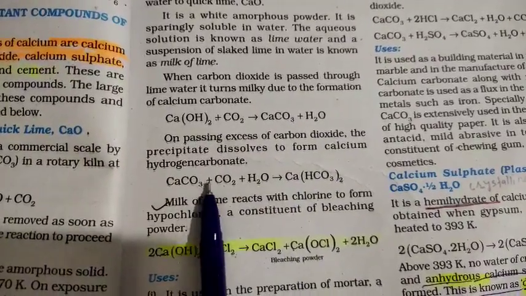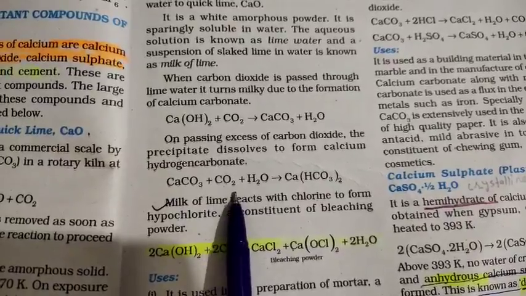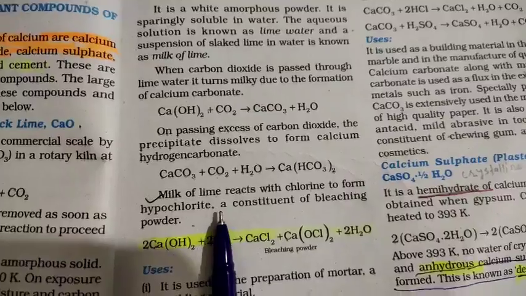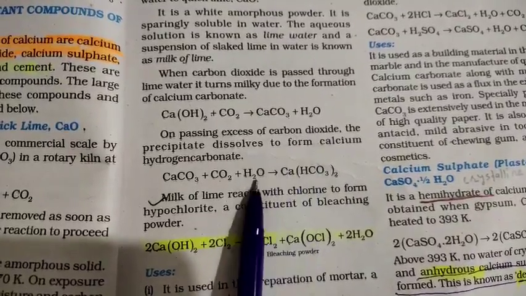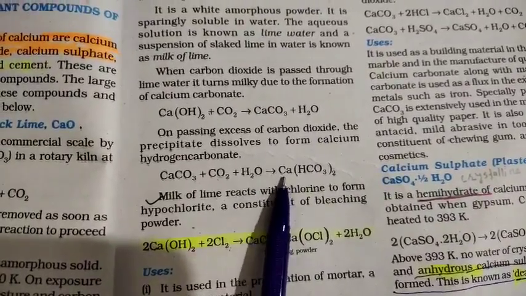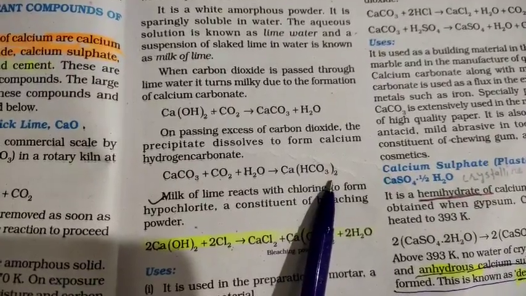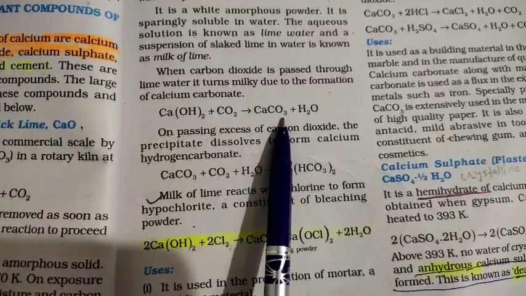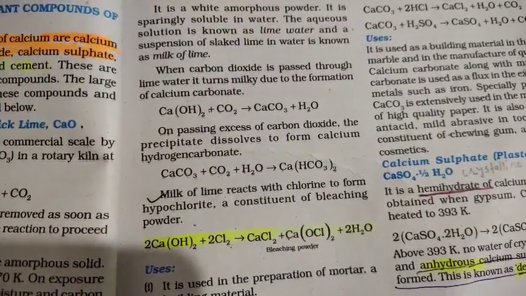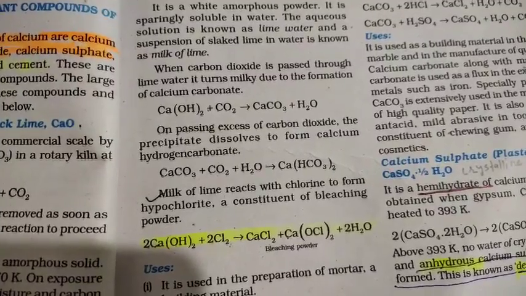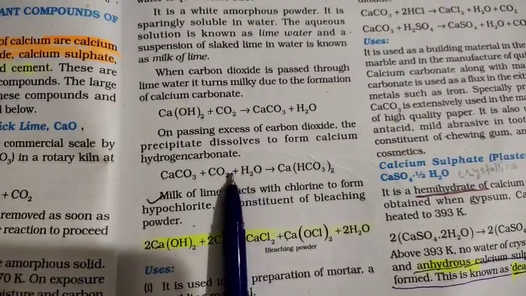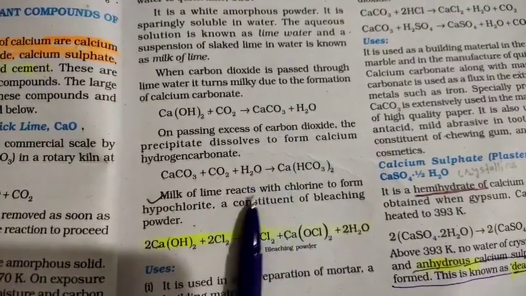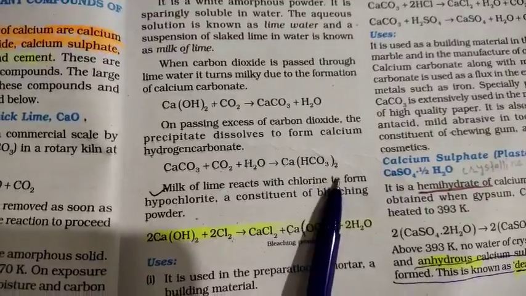Again, when excess carbon dioxide is passed over calcium carbonate in the presence of water, you will get calcium hydrogen carbonate. First of all, calcium hydroxide will convert itself to calcium carbonate, but if you do not stop the passage of carbon dioxide, if you go on applying carbon dioxide, then what will happen? This calcium carbonate will not remain as calcium carbonate but convert itself into calcium hydrogen carbonate.